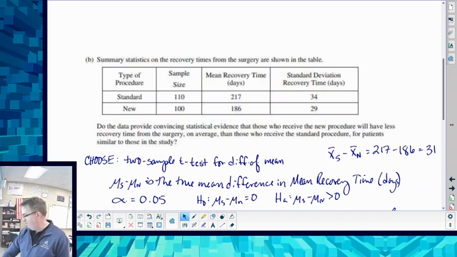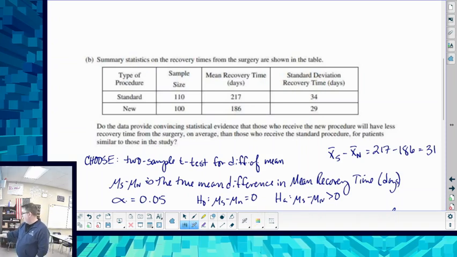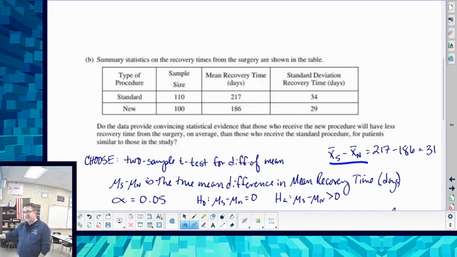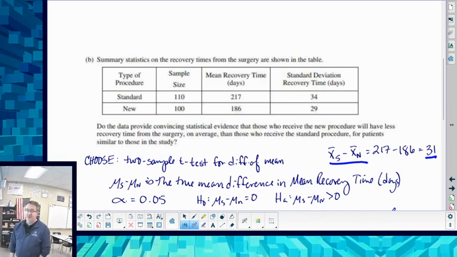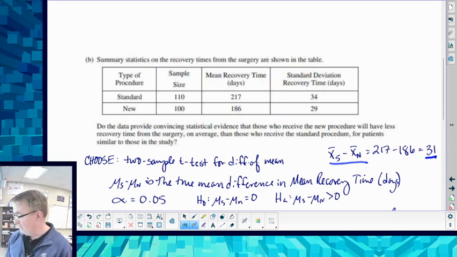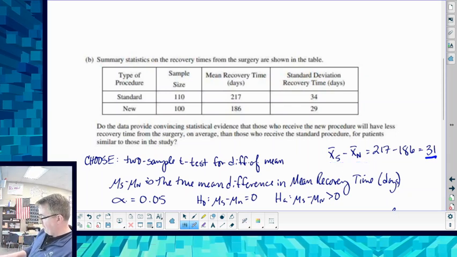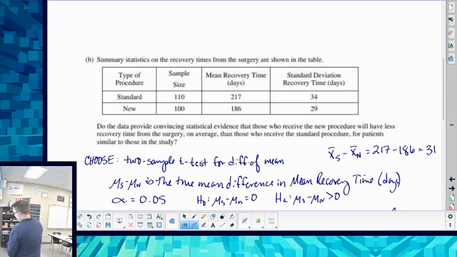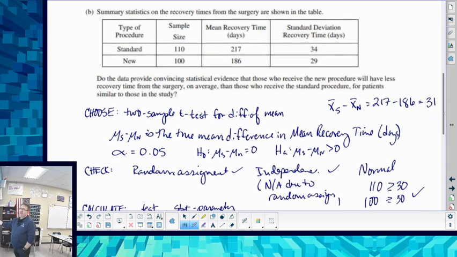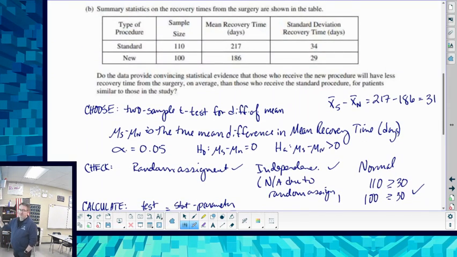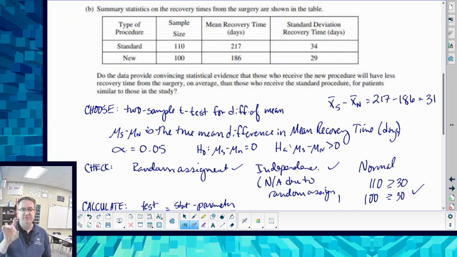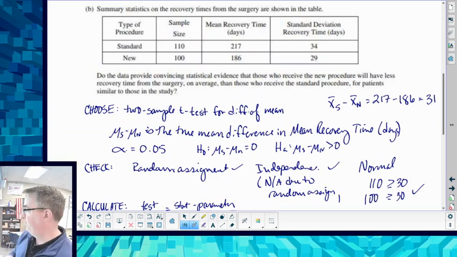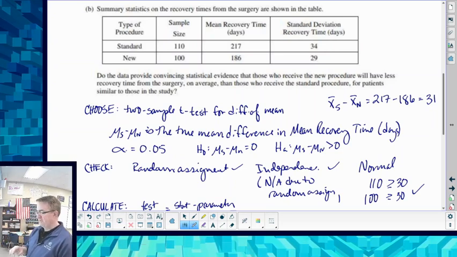Over here, we give the statistical evidence. So it does say that the traditional standard surgery ended up, according to our numbers, taking almost a full month more. And then down over here, we're going to say mu of s minus mu of n is the true mean difference in the mean recovery time. Now notice we're doing the difference of means, and we're not doing the mean of differences, because you have 2 different groups, and you're not having one person doing both things. That's more of what you do for the mean of differences.